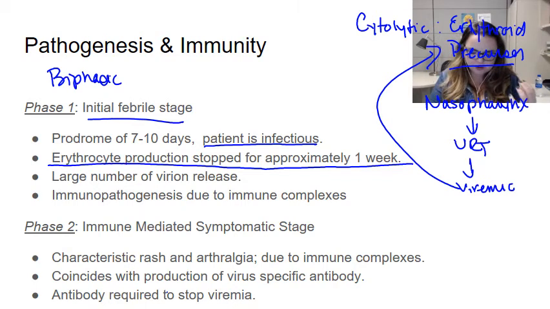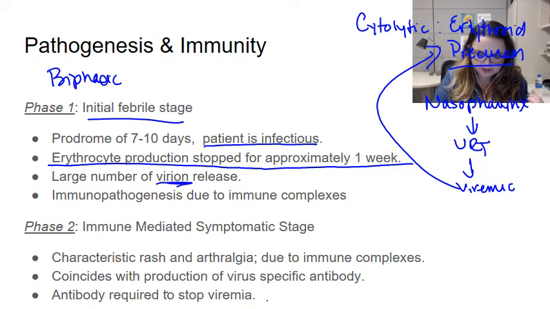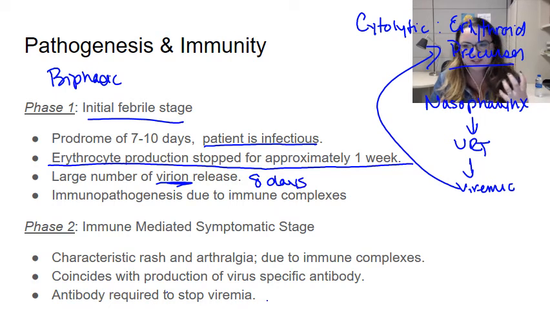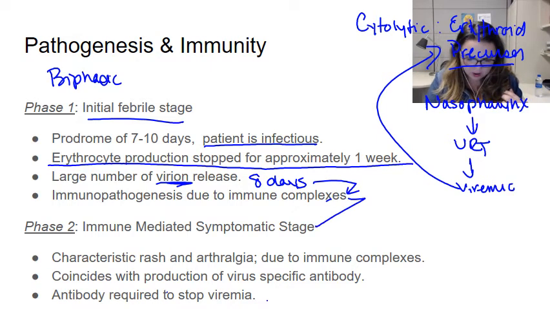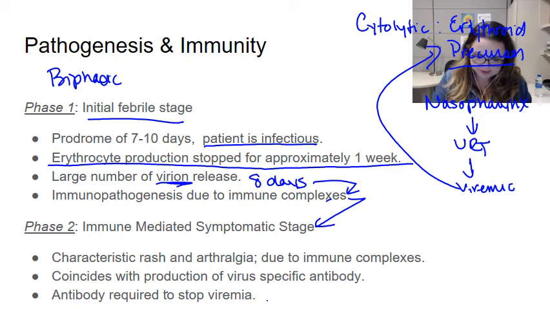You're going to have a large number of virions released about 8 days after infection, and that's going to lead to that flu-like symptom. And also what is going to lead to the formation of the immune complexes, which cause your second immune-mediated symptomatic stage. So in this stage, the patient will experience the characteristic rash and arthralgia, and it coincides with the production of virus-specific antibody.